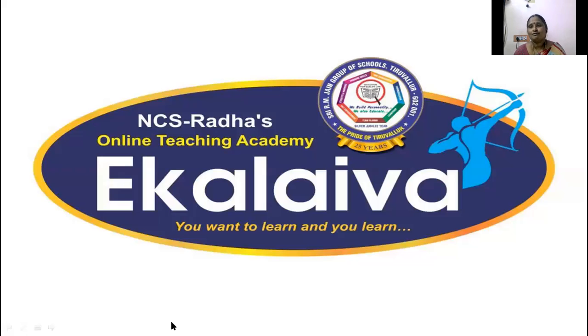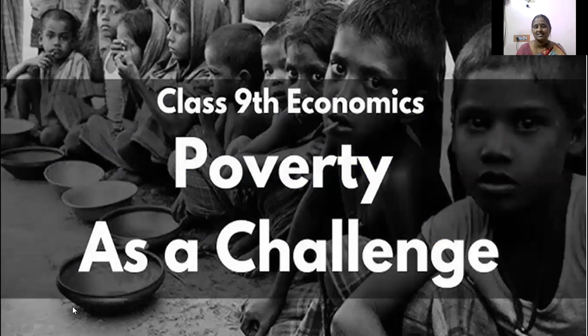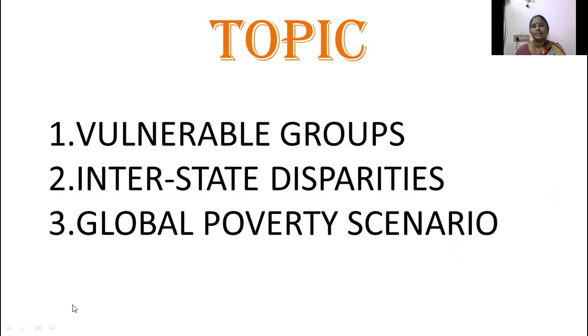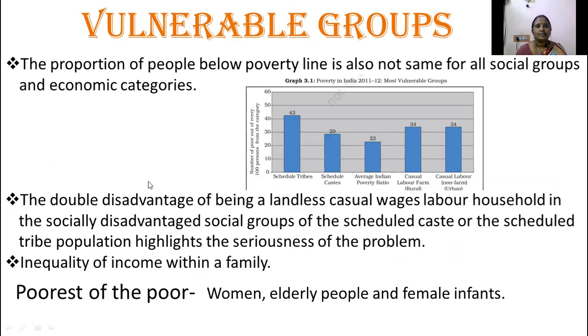Of course, this is our school, Ekalaiva, the teaching academy, which we are rocking day by day. The topic of the lesson: poverty as a challenge. The topics which we discussed in a very detailed way are vulnerable groups, interstate disparities, and the global poverty scenario. With this graph, we came to know about the social groups and the economically vulnerable groups, what their percentage is, and what the constructive motivation is to help them move out of the poorest category.